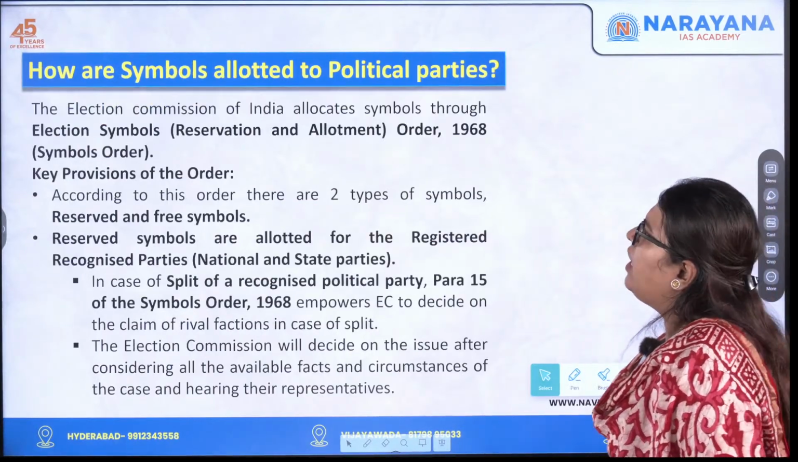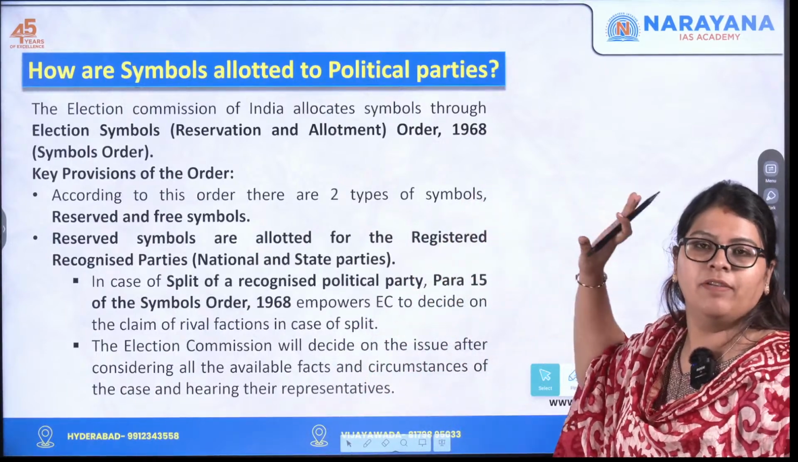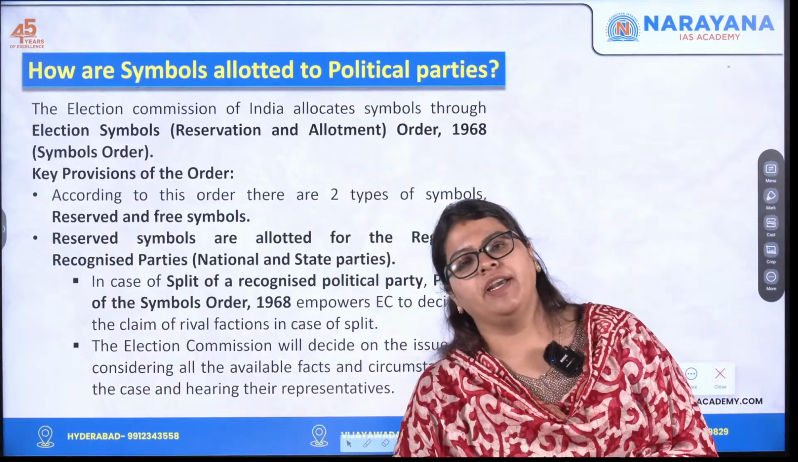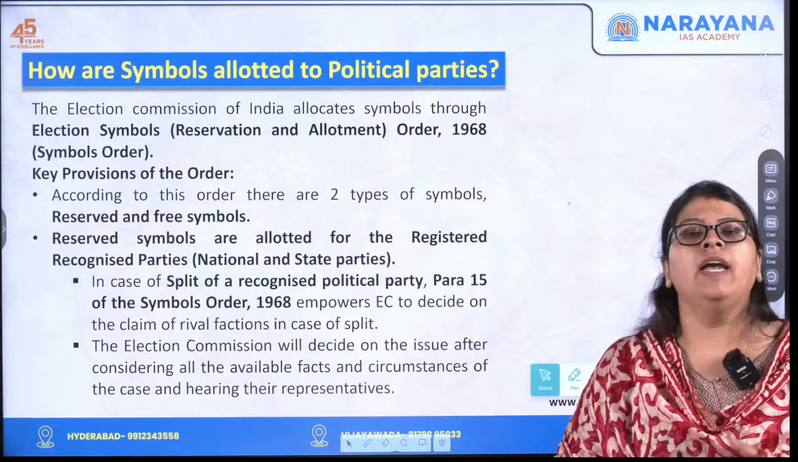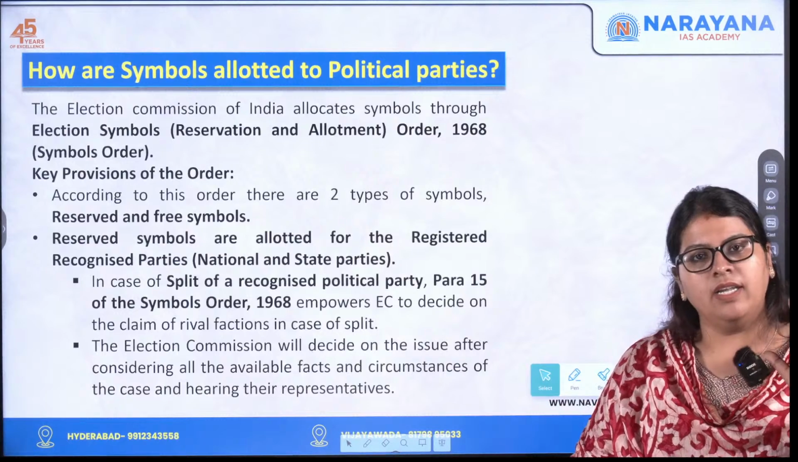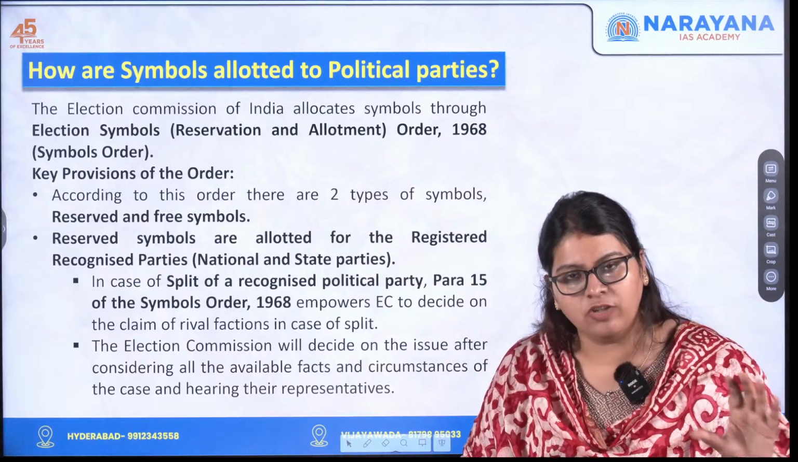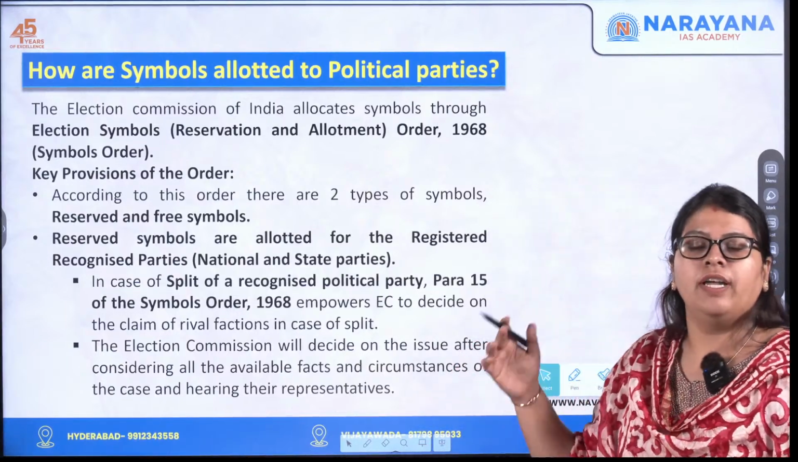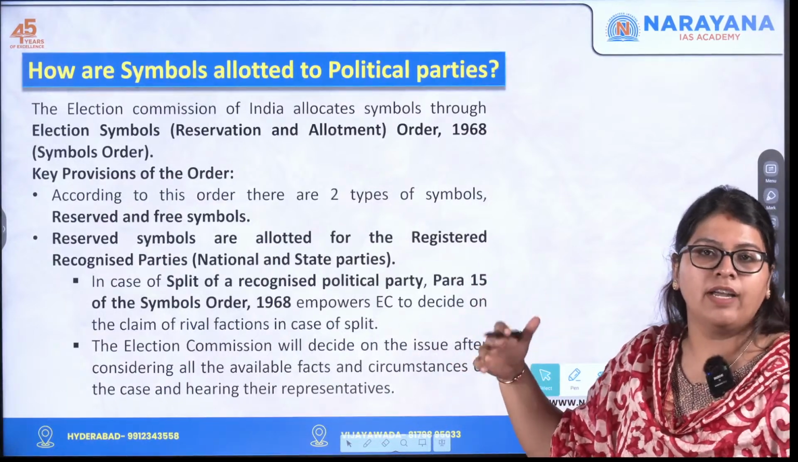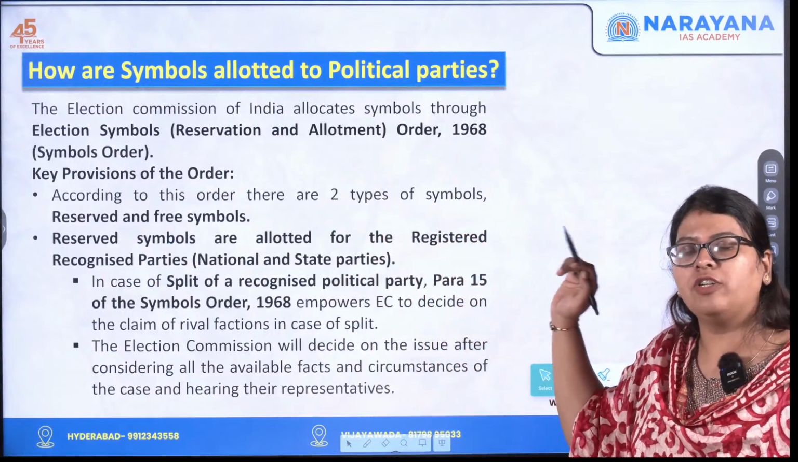Now moving forward, how are symbols allotted to the political party? Actually, this is in the news, okay? But we have discussed the procedure under which the Election Commission of India registers a particular political party, and we've actually seen what are recognized parties, the two types, that is national as well as state, and what are the eligibility criteria for each. Now moving forward, we saw registered but unrecognized parties, which do not have any kind of privileges or benefits. Now we need to see how symbols are allotted to the political parties.